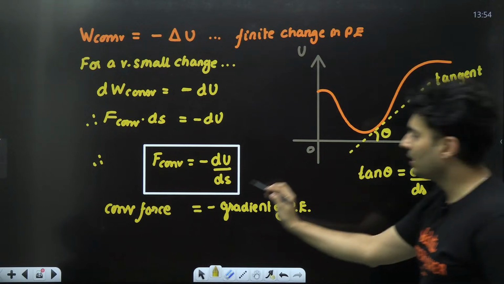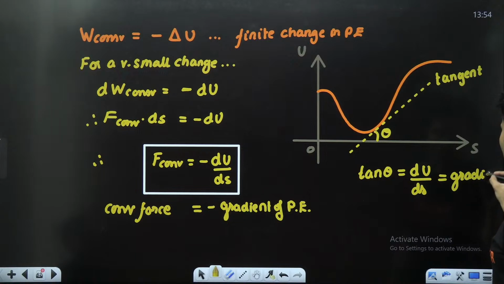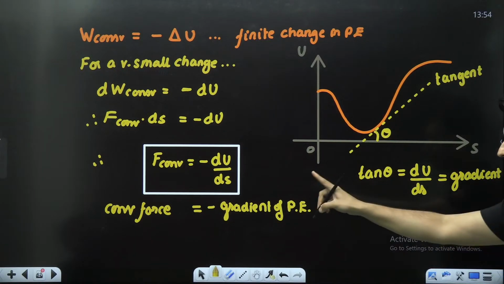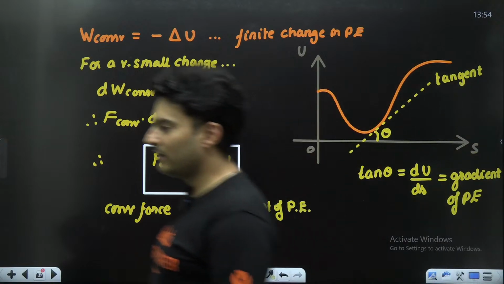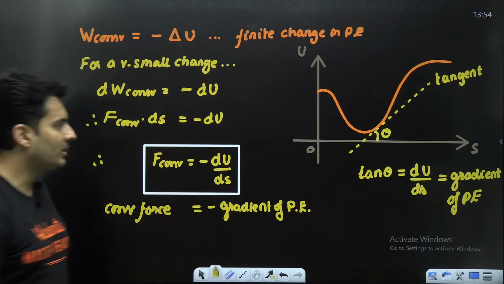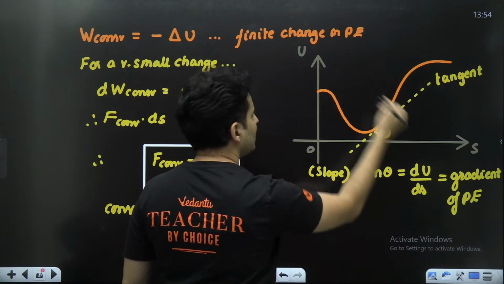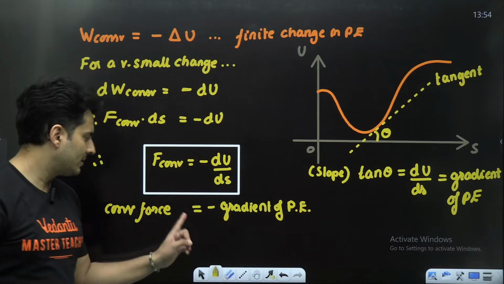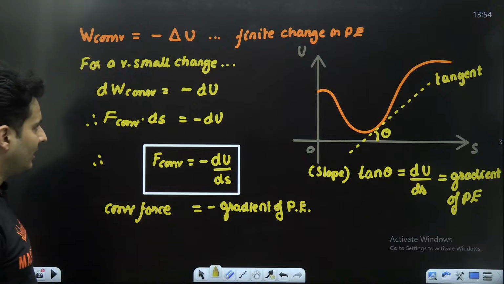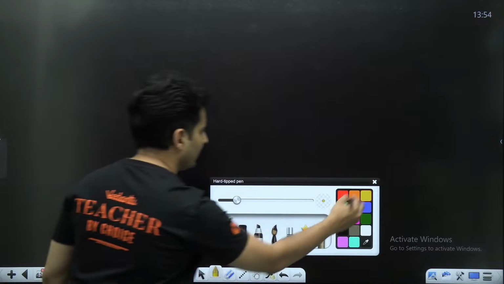Basically just the gradient. So this gives me nothing but the gradient, not the exact force, but the gradient of the potential energy. If you draw a tangent, very, very important, the slope. So tan theta, which is nothing but the slope of the potential energy graph, gives me the gradient of potential energy. By putting a minus symbol, you can get the force as well. Let's see some questions based on this so that you get a hang of it.